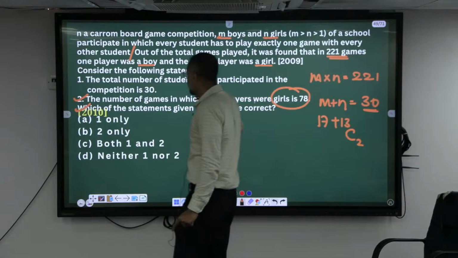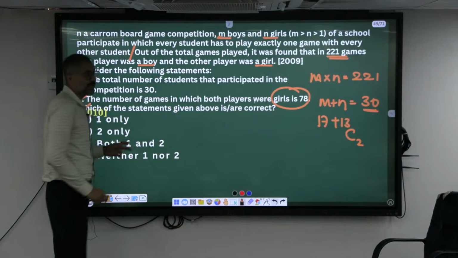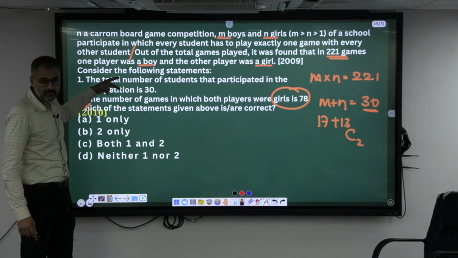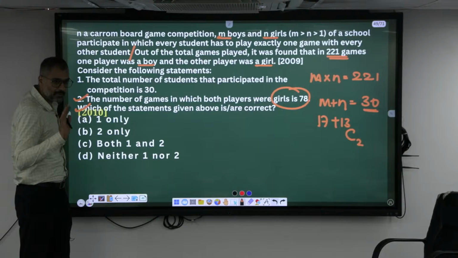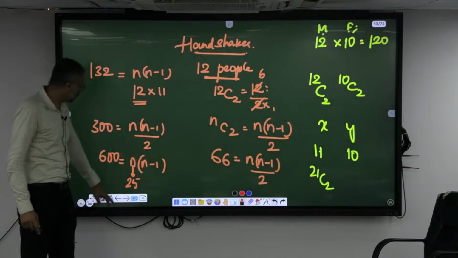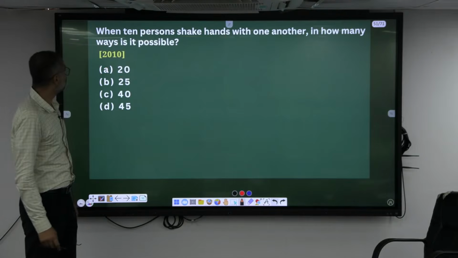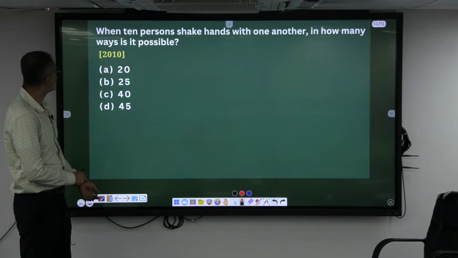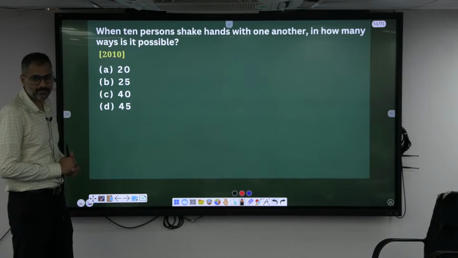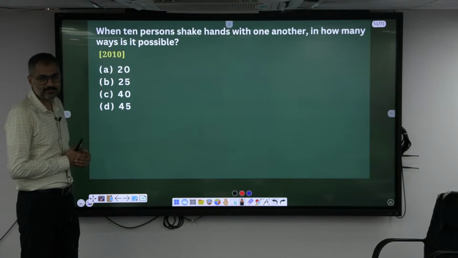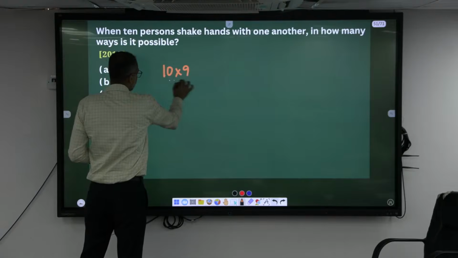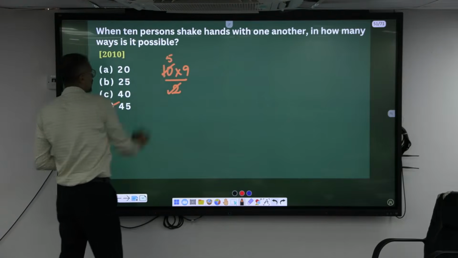See, I am making it easy here. In the exam, that's not so easy. If you miss some of the details when you are reading, always go through the question in a very slow, relaxed manner. If you decode the question, then answer like that. What is 10C2? 10C2 is 45. 10 into 9 divided by 2, that's it.